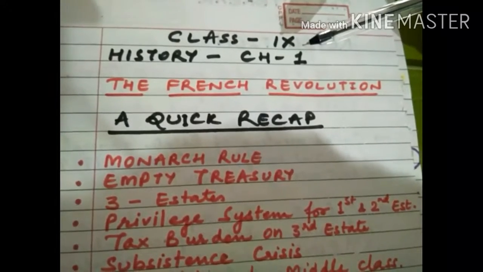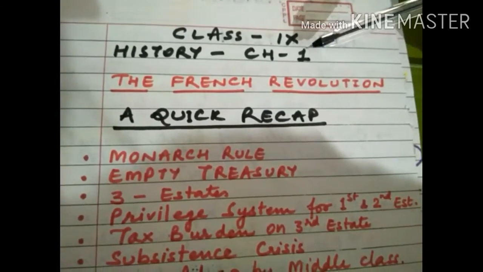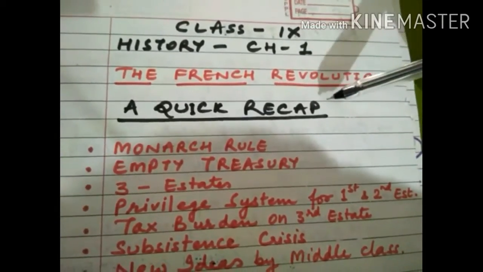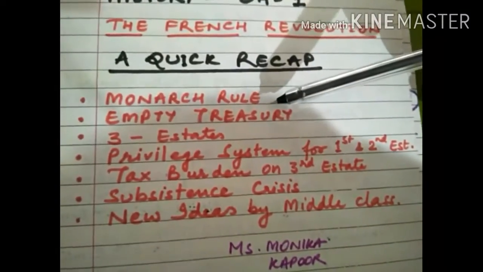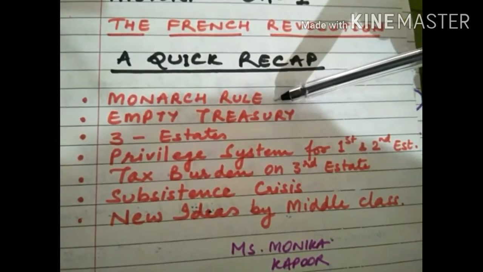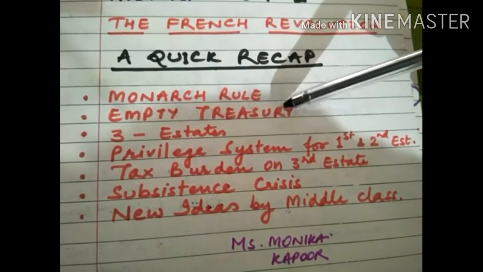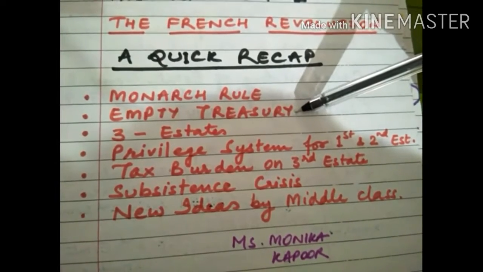Hello students, in the last video we have started history chapter 1, the French Revolution. So let's have a quick recap that in France there was a monarch rule and Louis XVI from Bourbon family was the king of France, and when he became the king he found the empty treasury.